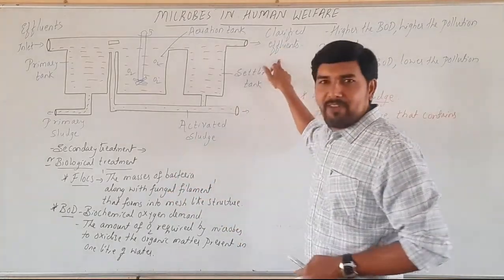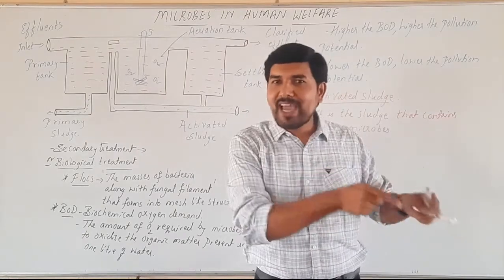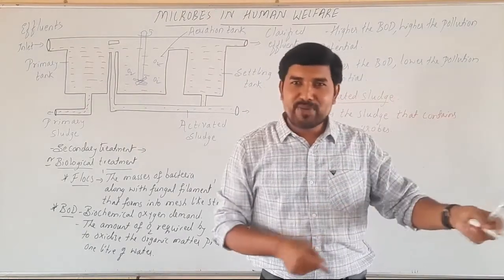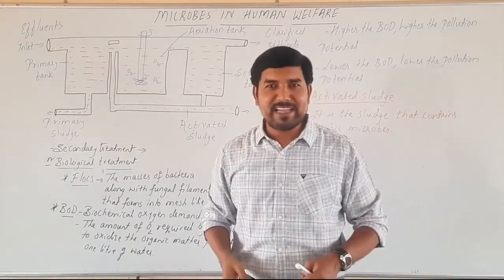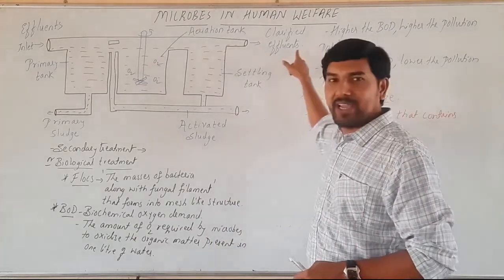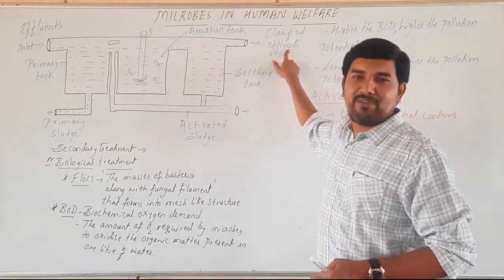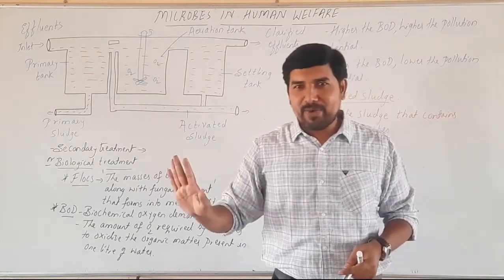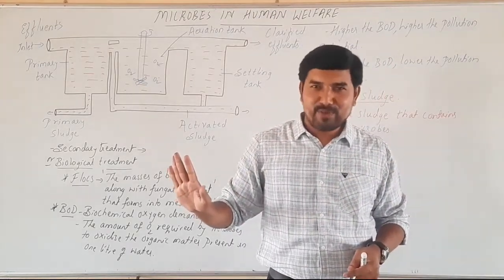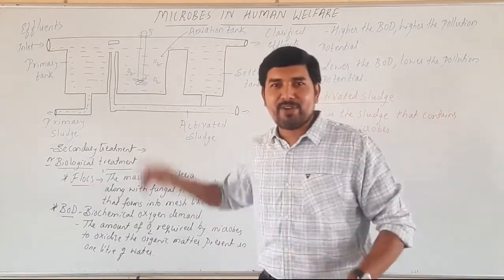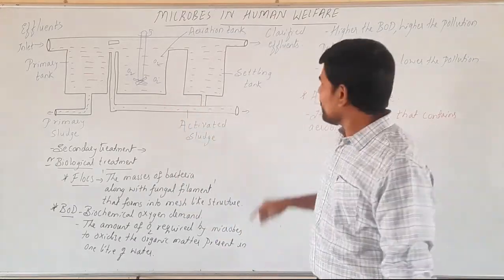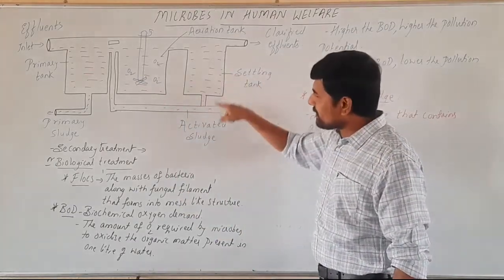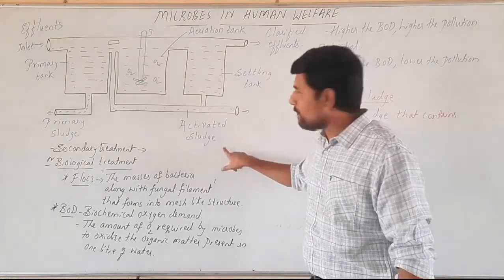Now the clarified effluent can be released into the aquatic water bodies like rivers and streams, and even for the lakes also. Now if we release this clarified effluent into the aquatic water bodies, it does not damage the aquatic life that much. So that's why this is the main intention of STP. Okay, sewage treatment plant.